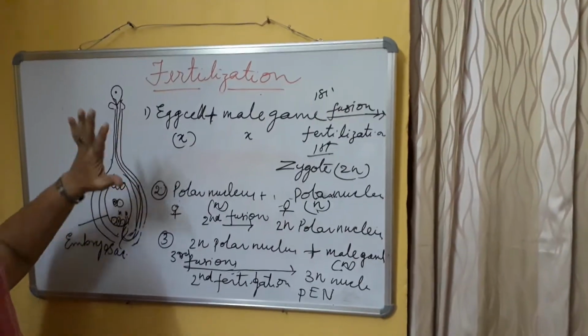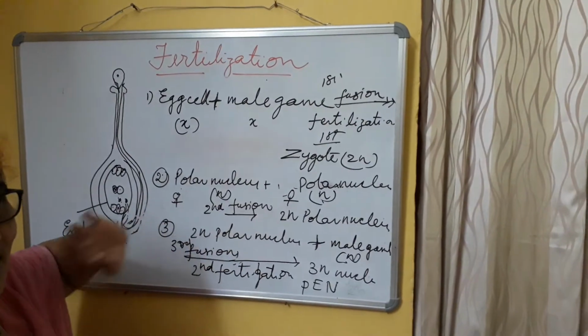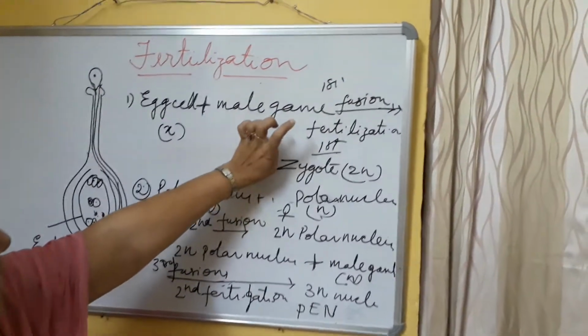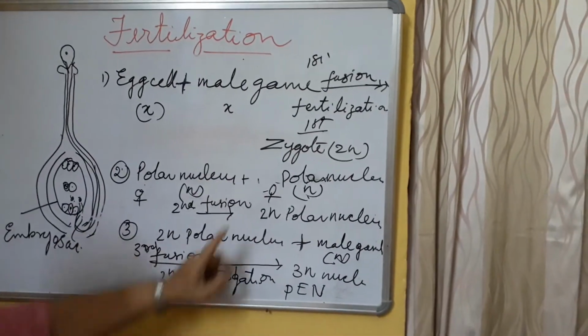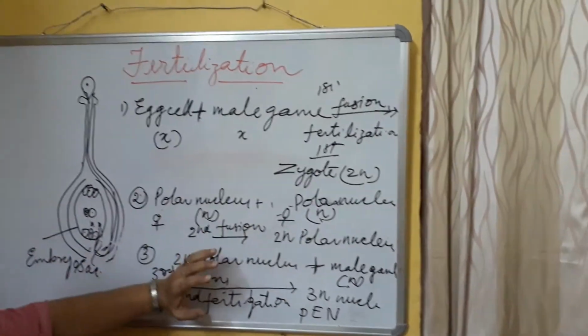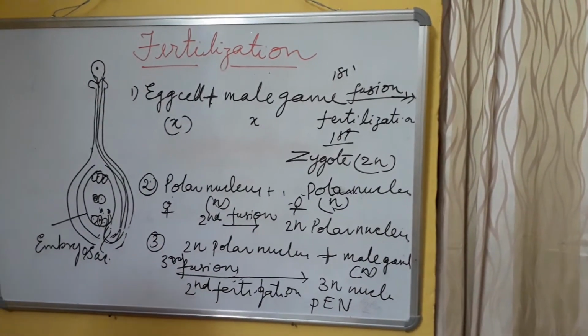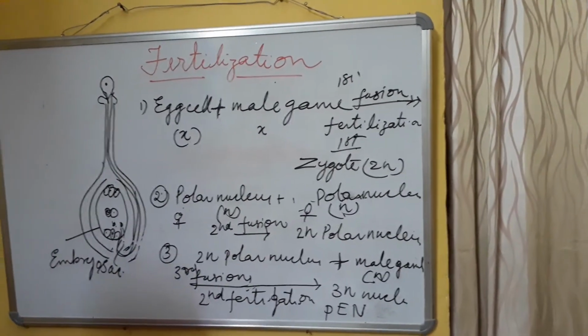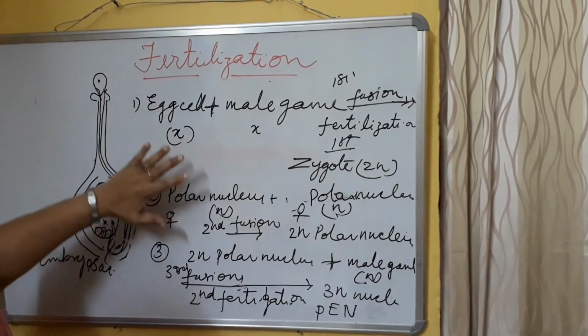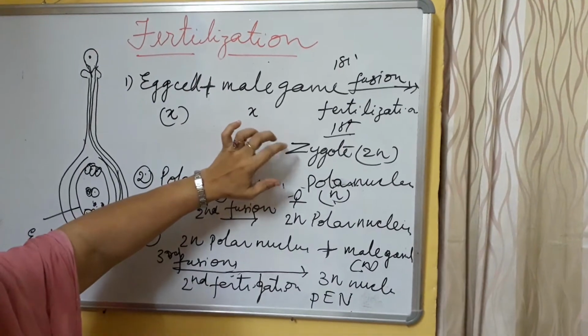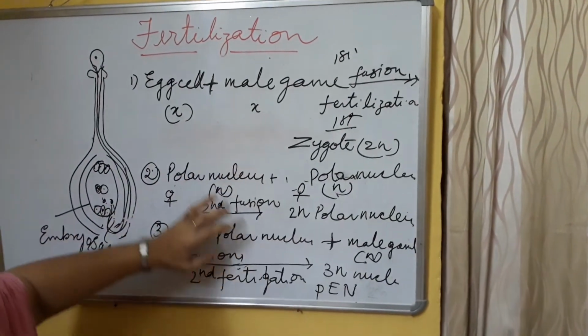In angiosperms, this is a characteristic feature. What is the characteristic feature? Double fertilization: fertilization 1, fertilization 2, double fertilization, and triple fusion is the main character of angiosperms. After fertilization in angiosperms, what happened? The zygote is formed, and this zygote will convert into the embryo.